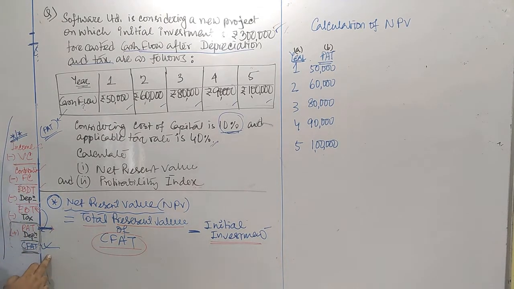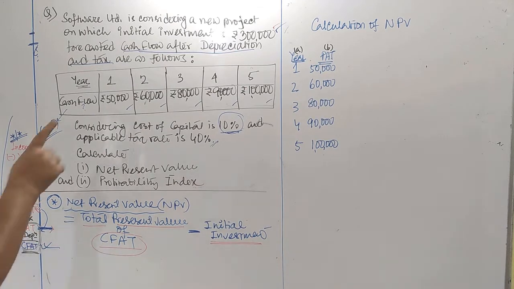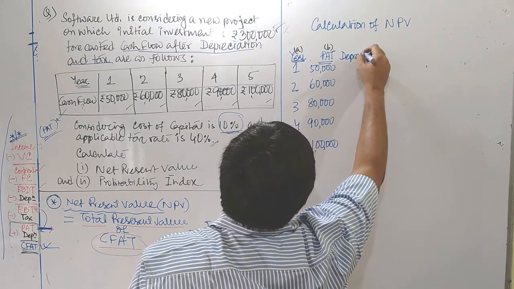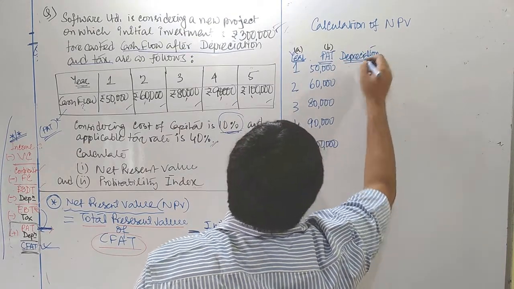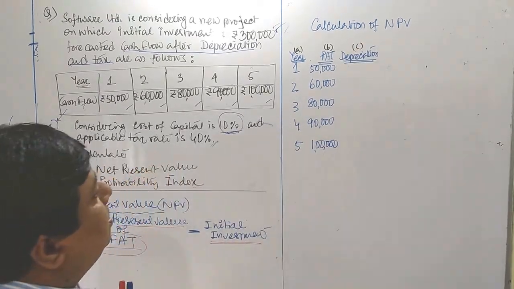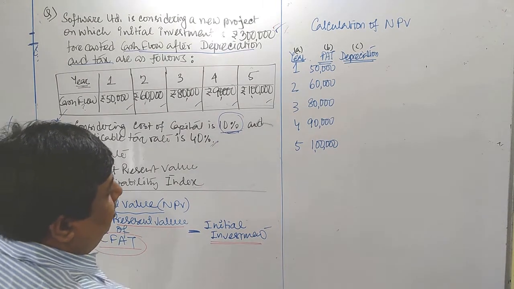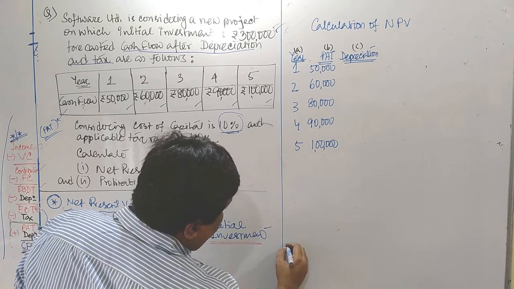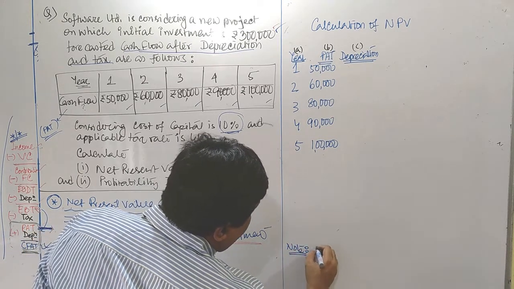Again, you have to concentrate on your income statement. The formula itself represents total present value of CFAT. We are at the point of PAT. Then first we should target to reach CFAT. Then what procedure we should follow? With that PAT we are going to add depreciation. Then our next column should be depreciation column, titled as column C. Now the question is how to get the depreciation. So you can follow here a note. On the basis of that, you can count your depreciation. In that note, I am going to calculate depreciations.